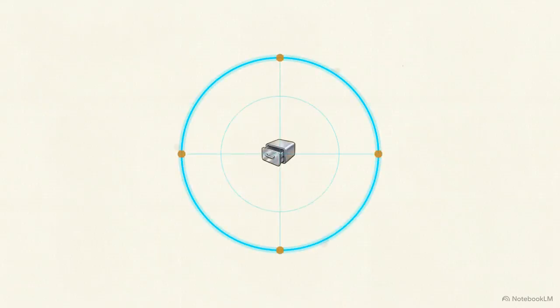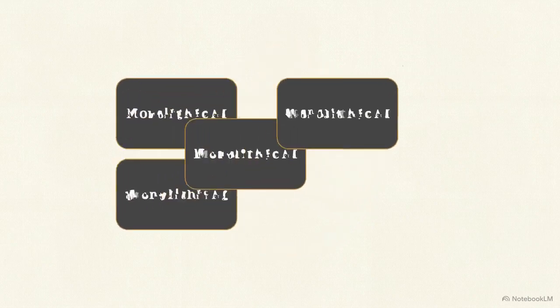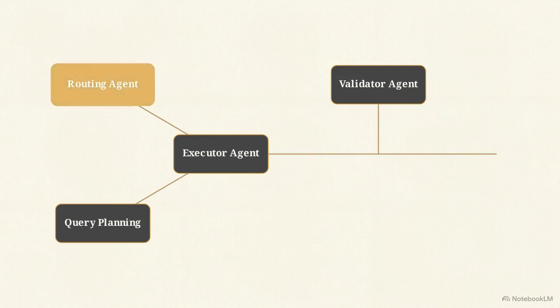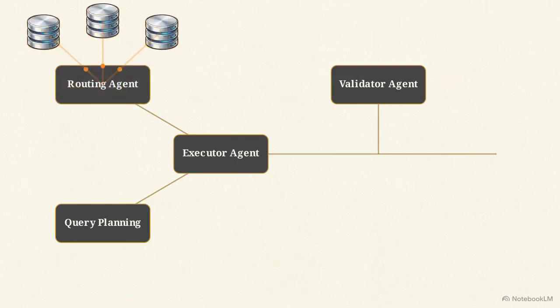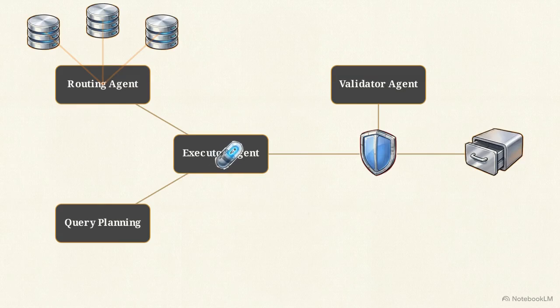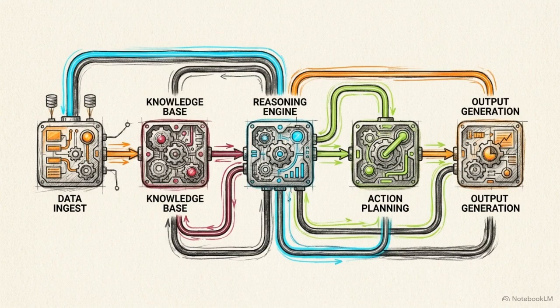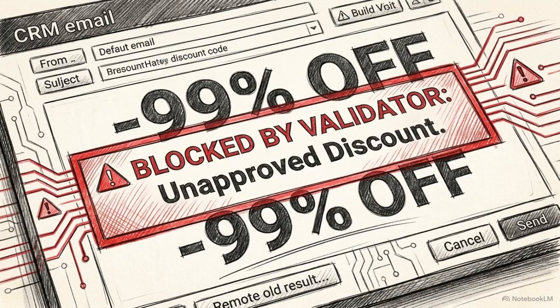This execution layer relies heavily on stateful multi-agent architectures like LangGraph, replacing simple prompts with a continuous, self-correcting logic loop. Instead of a monolithic model, operations are partitioned to specialized agents. The routing agent selects optimal databases. The query planning agent decomposes massive prompts into sequential subqueries. The executor agent writes new data to CRMs, while the validator agent enforces safety guardrails before execution. This orchestration is mandatory in production environments. Separating roles prevents an autonomous system from hallucinating an unapproved discount and emailing it to clients.